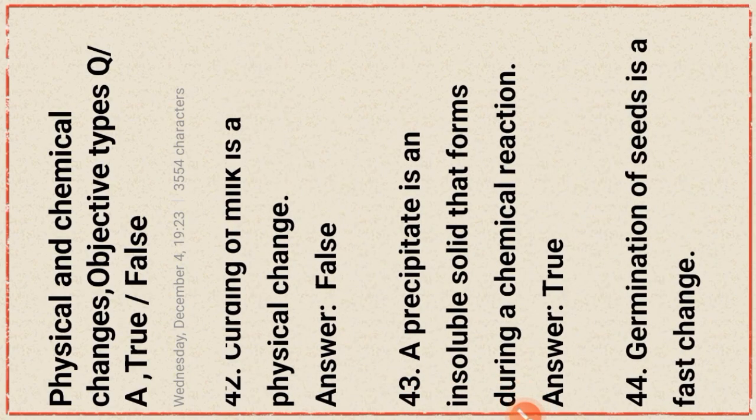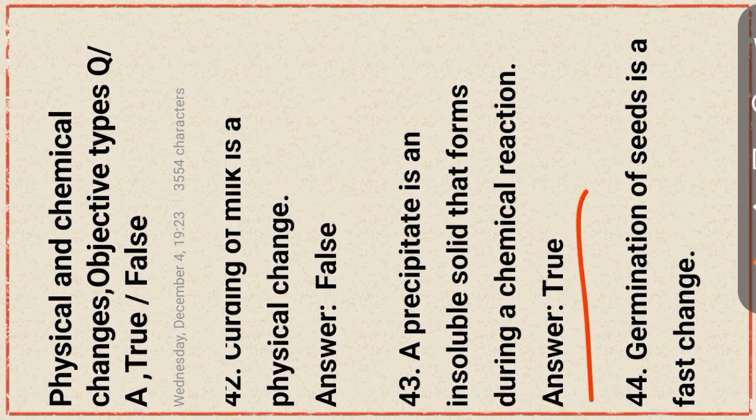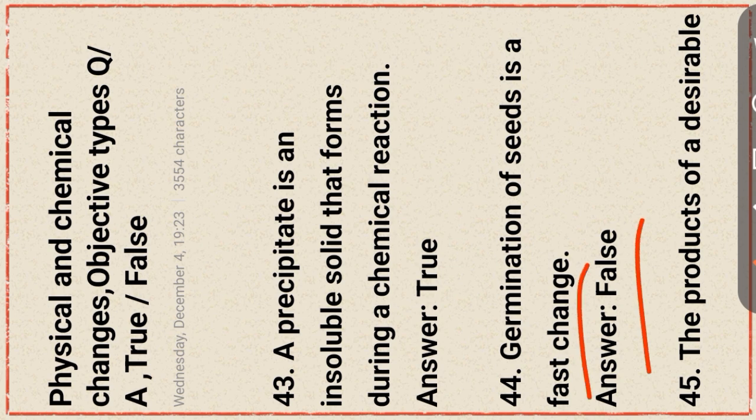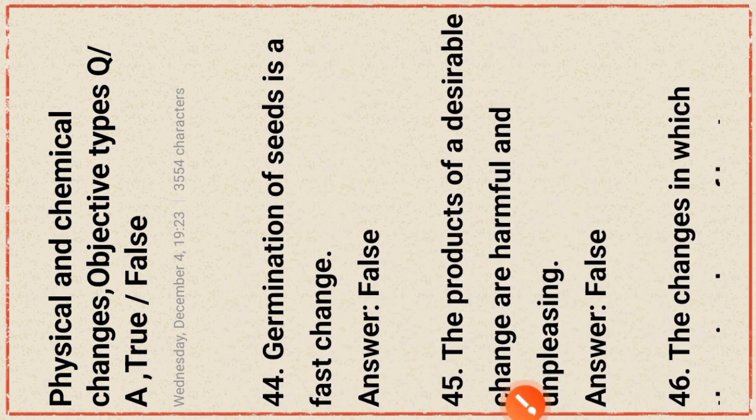The precipitate is an insoluble solid that forms during a chemical reaction. This statement is true. Germination of seed is a fast change. This statement is false. The products of a desirable change are harmful and unpleasing.